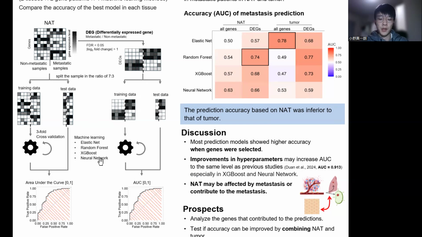To create models with high accuracy, threefold cross-validation was performed, and each hyperparameter was adjusted using Bayesian optimization. Finally, test data were input to each optimized model, and the accuracy was calculated using area under the curve, AUC. The AUC takes values from 0 to 1, with closer to 1 indicating better accuracy.